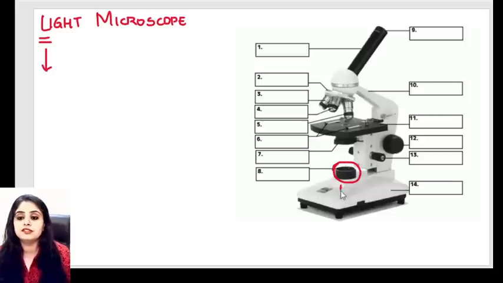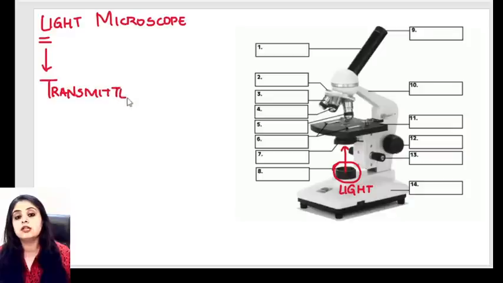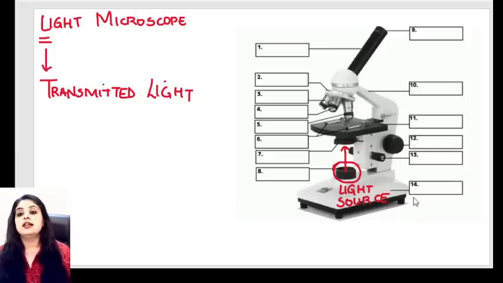I will switch on the bulb, connect it to an electrical source, and the light will get transmitted like regular light from any other bulb in the room. So in a light microscope, we are talking about transmitted light, like any other bulb or tube light or light source. First and foremost, the first thing is known as a light source.